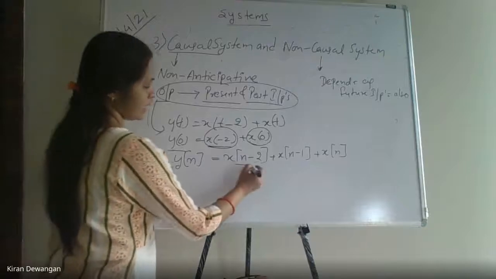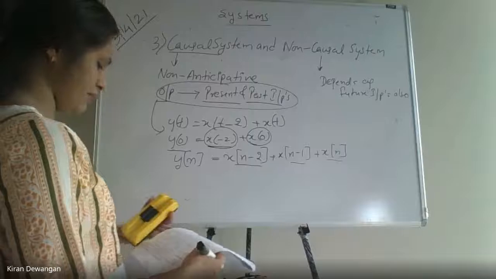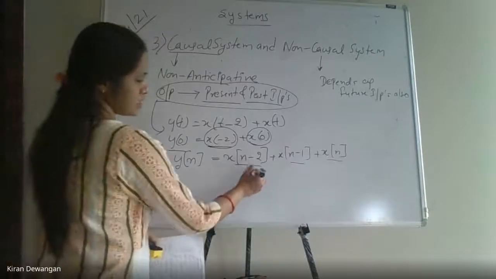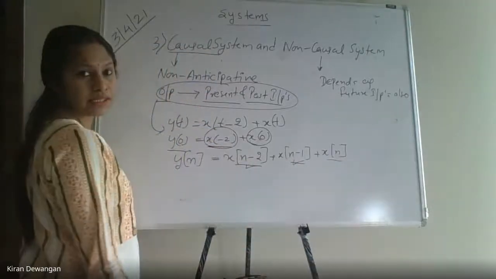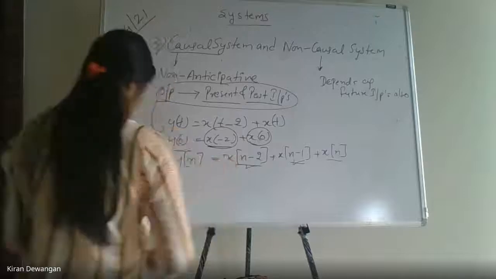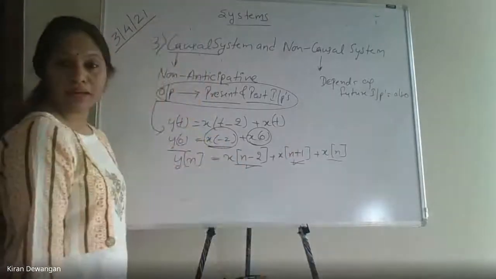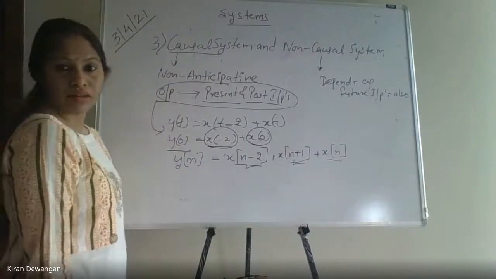It's depending on n minus 2, n minus 1 and xn. यहाँ पर आपका past रहेगा and here it will be xn, that is the present. But अगर इसी को मैं change करके यहाँ पर मैं n plus 1 कर दूँ तो क्या हो जाएगा ये? If I change it to x of n plus 1, then non-causal.